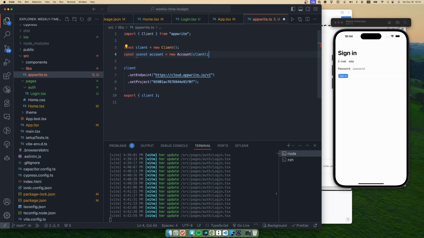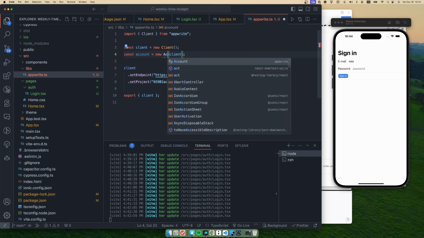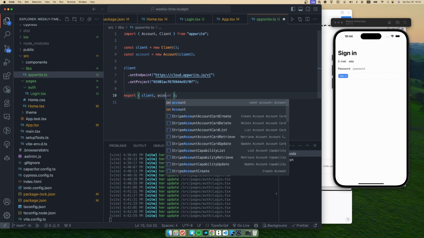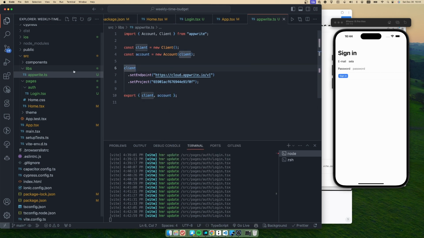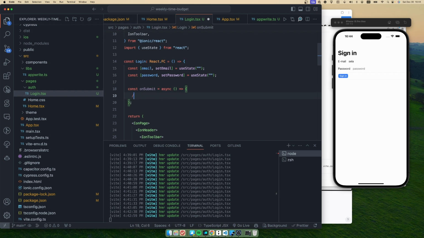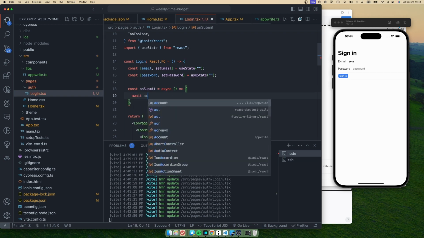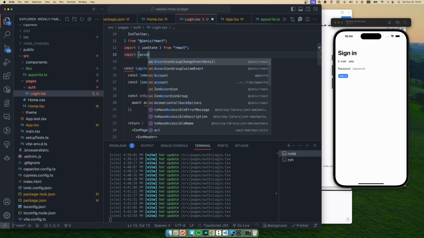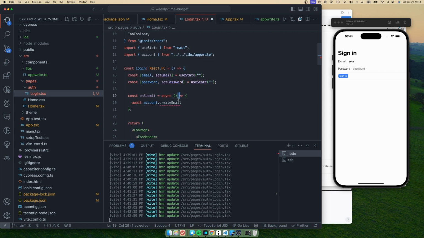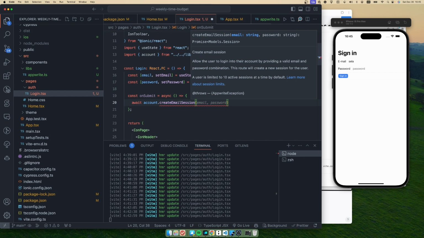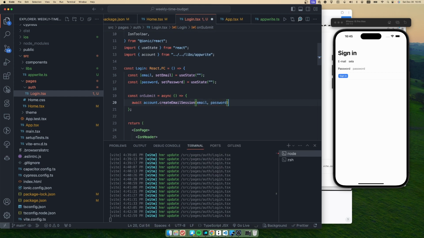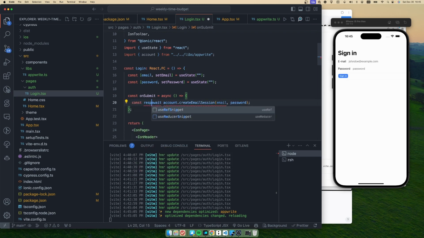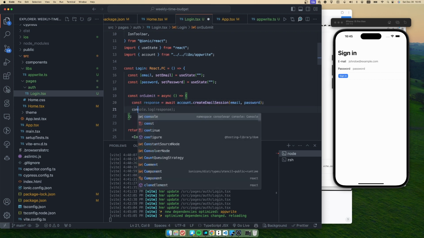And I will also export this one. And here I should use it like account create email session, but of course I should import it first. Create email session, and right here I will pass email and password as the user entered, and here I should also wait for it. Let's see the response. Actually, it will be great to see the response.